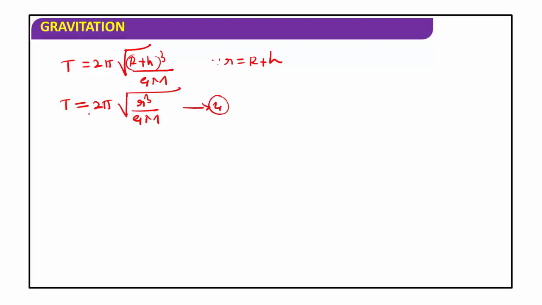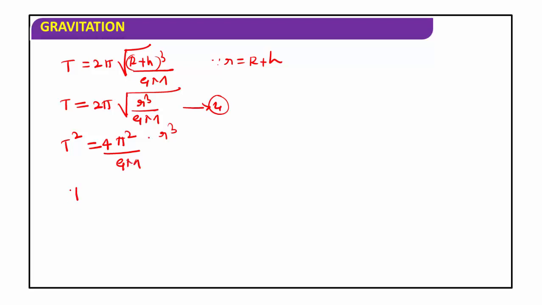Now square both sides of this equation. Squaring both sides of equation number 4, we get T square is equal to 4π square r cube divided by GM, since squaring removes the root.